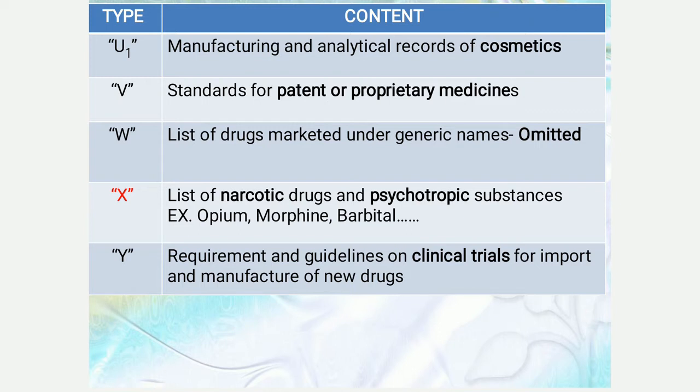Schedule X is the list of the narcotic drugs and psychotropic substances. These NDPS substances are also called dangerous drugs, example opium, morphine, poppy, barbital, etc. Schedule Y includes the requirements and the guidelines on clinical trials for the import and the manufacturing of new drugs.